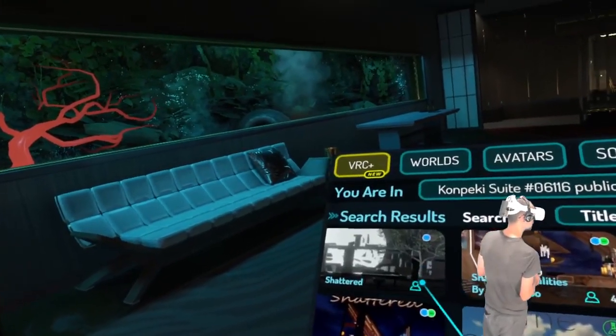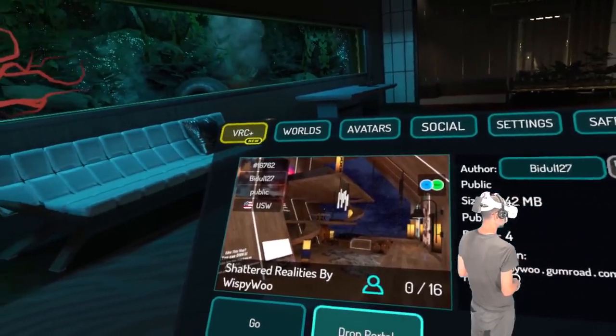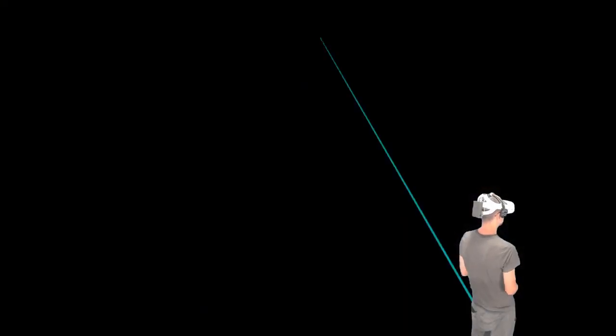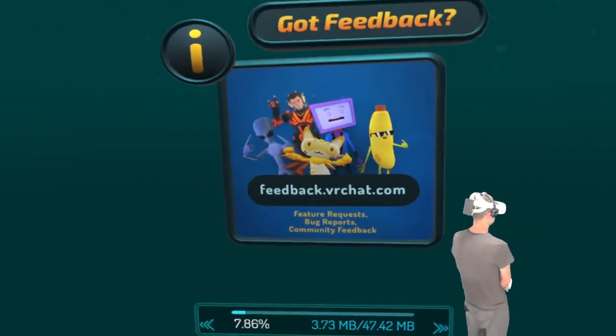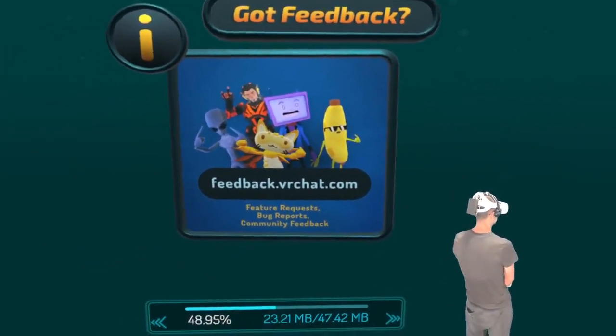That looks interesting. Shattered realities. I forgot to check if these people have made other worlds. I always like to see what other worlds people have made.